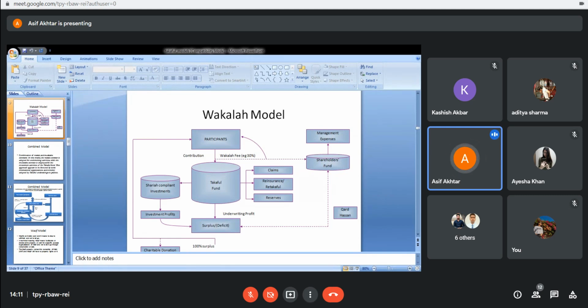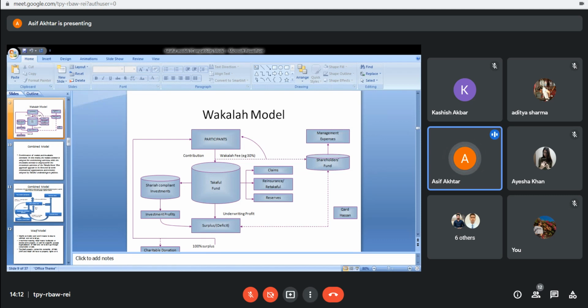So we create a shareholders fund, where we keep a portion of the profit and the fee charged by the wakil, which is the wakala fee. For example, in this case it is mentioned as 30% wakala fee. So a portion of the fund is created as shareholders fund, and from where do we get it? We get it from the profit side.